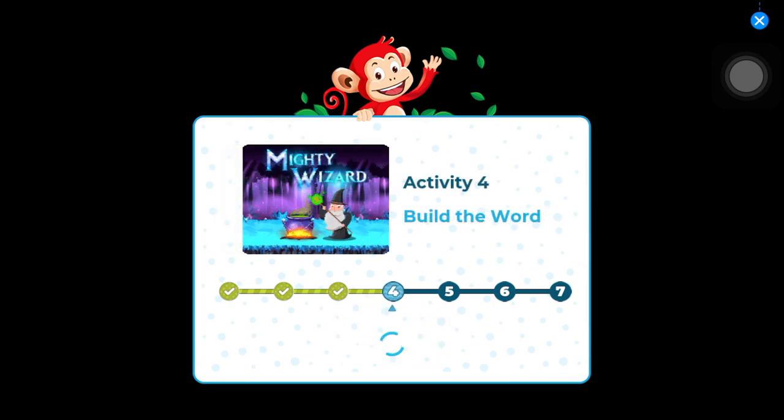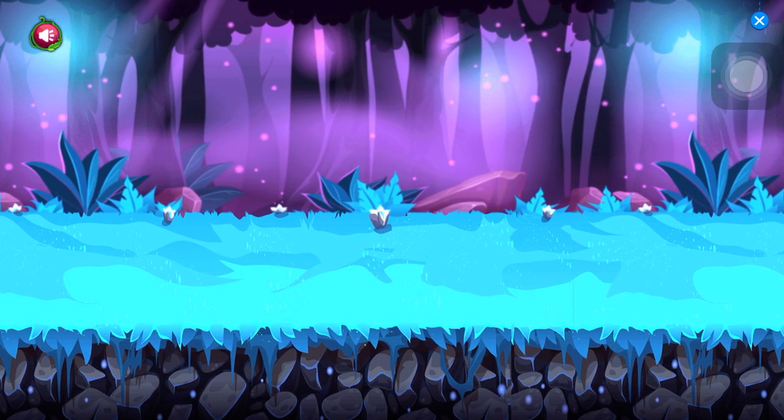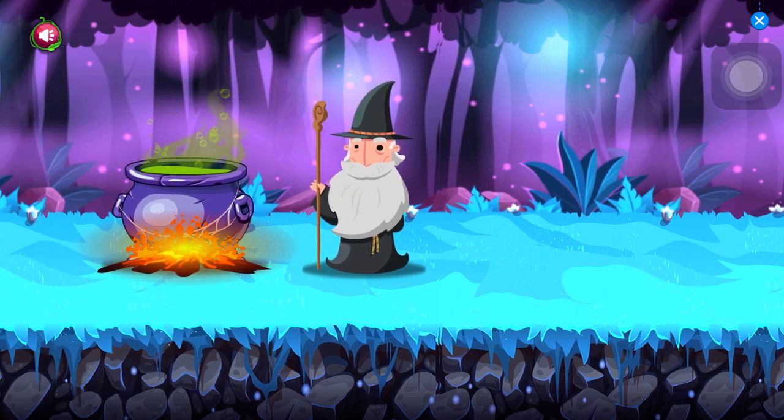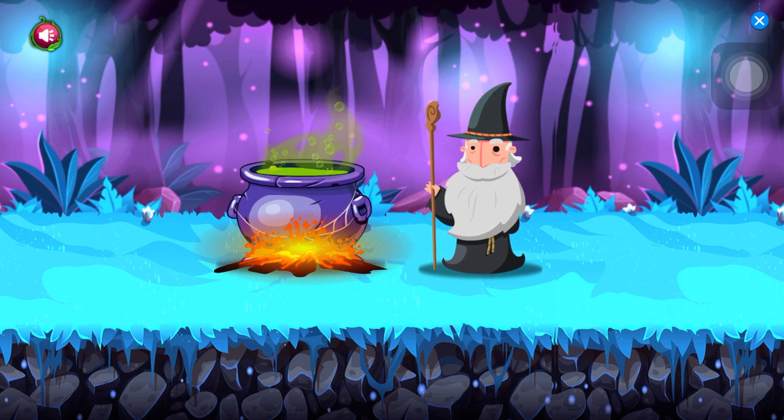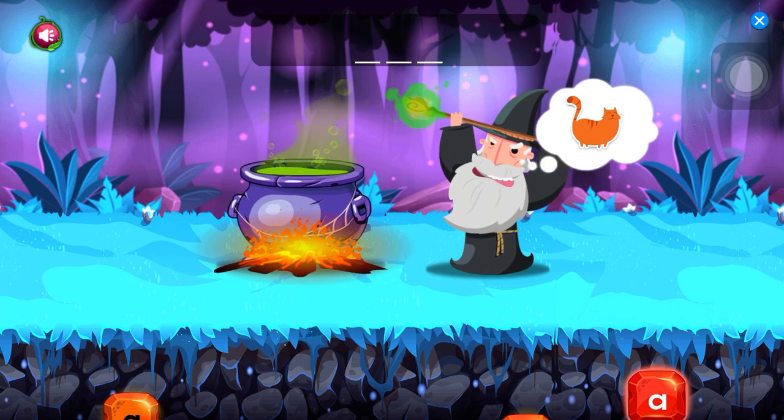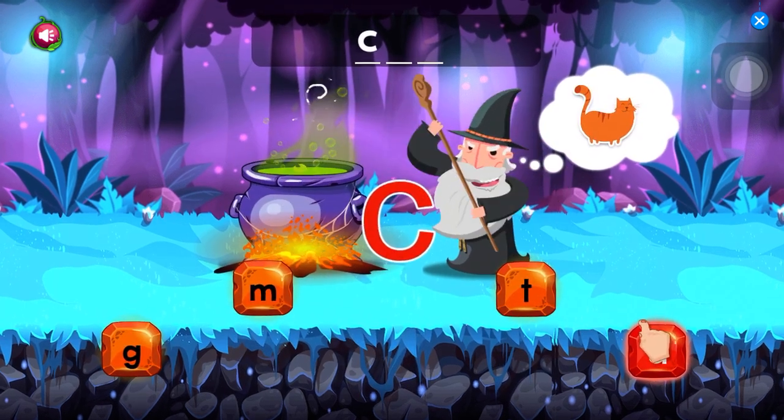Activity 4. Build the word. Help the wizard create new magic in the cauldron. Drag the gem to this pot to make the word. Cat.